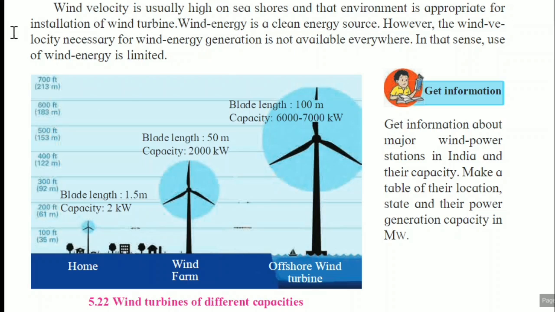However, the wind velocity necessary for wind energy generation is not available everywhere. In that sense, use of wind energy is limited. Here no burning of fuel is there, no other disadvantage. Only one limitation related to wind energy, that is wind speed is not uniform everywhere. So this is the only limitation related to wind energy.